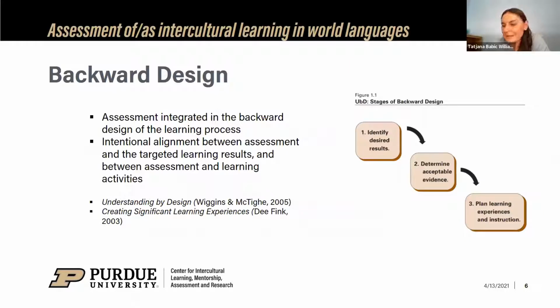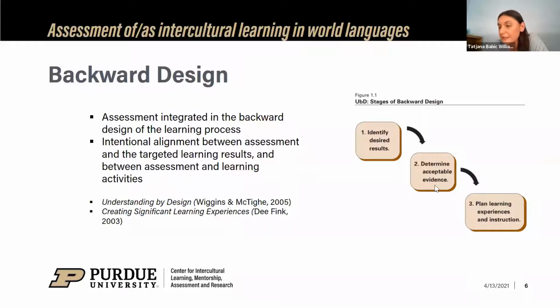Yes, and we believe that it is essential to view assessment not in isolation from the learning process, so not as an add-on, but as a part of a backward design. And you're probably familiar with Wiggins and McTighe's and Fink's idea of backward design as a three-step process of intentional design of learning, which actually starts with the end goal of the learning process. So as you can see on the graph, in step one, we identify the desired results. In other words, we ask, what will our students be able to do better after taking this course or doing this intercultural activity? In step two, we determine acceptable evidence.